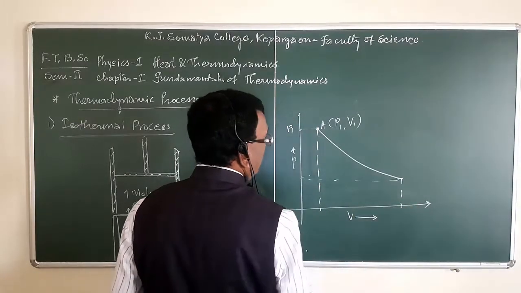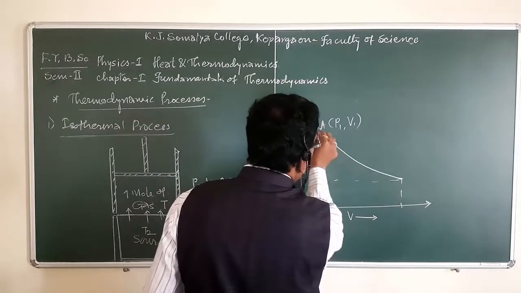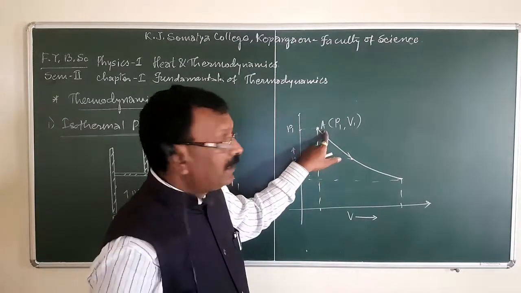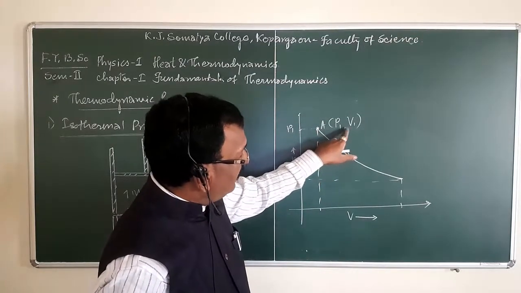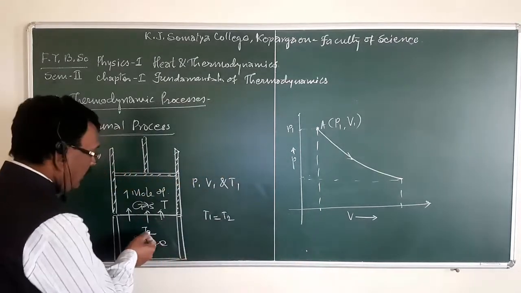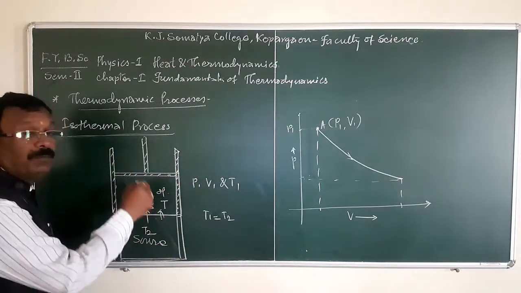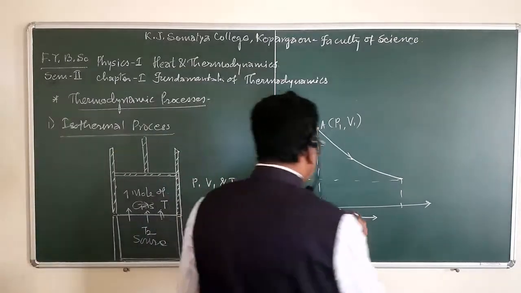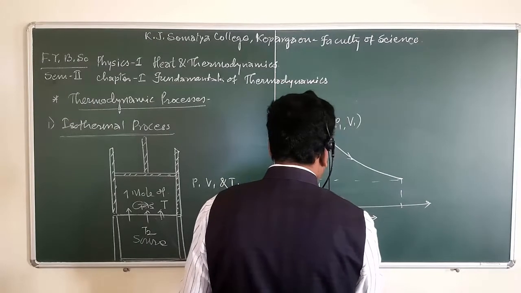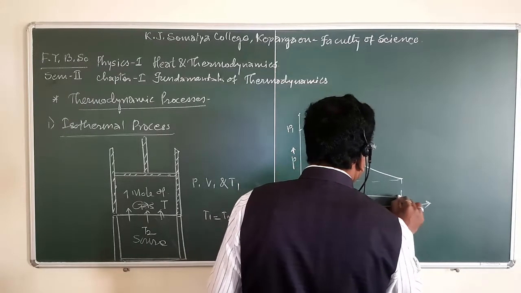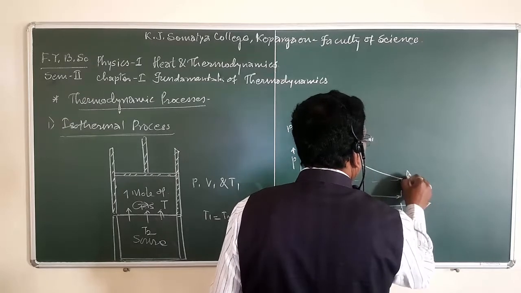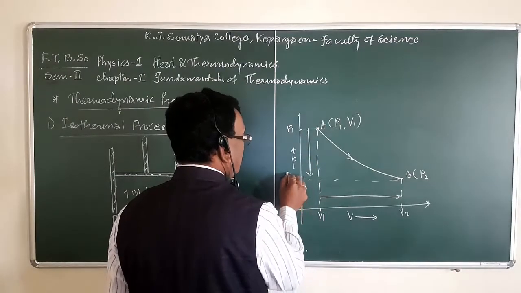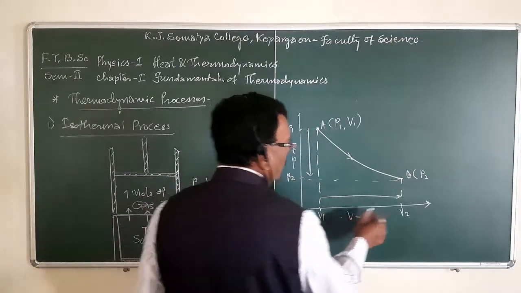Suppose here P1 is the pressure. A is the initial state where the thermodynamic parameters are P1 and V1, and when heat is absorbed by the system from the surrounding, expansion of the gas takes place. During the expansion, the volume of the system increases from V1 to V2, and therefore at point B the pressure is P2. Pressure decreases from P1 to P2 and volume increases from V1 to V2.